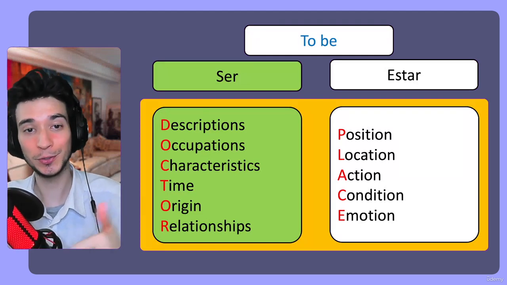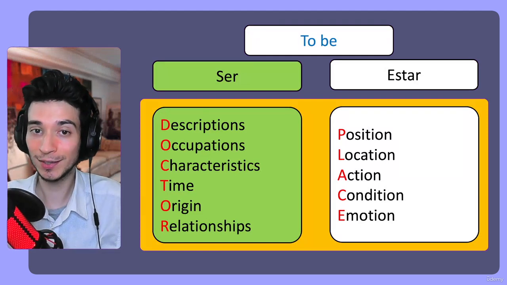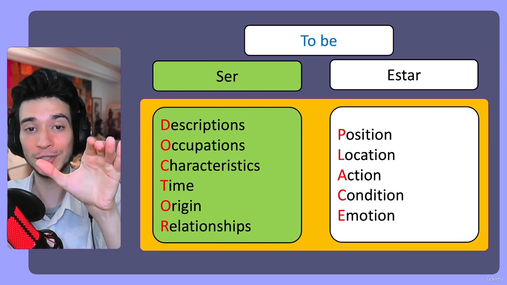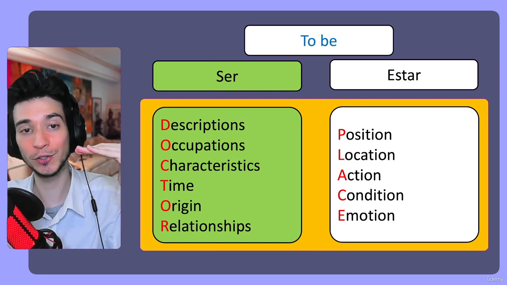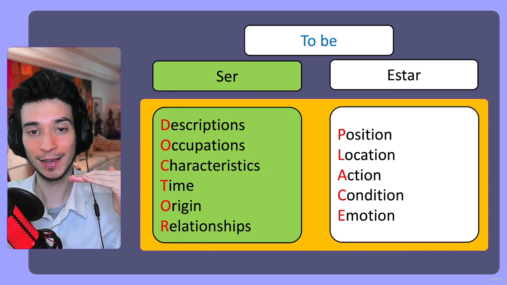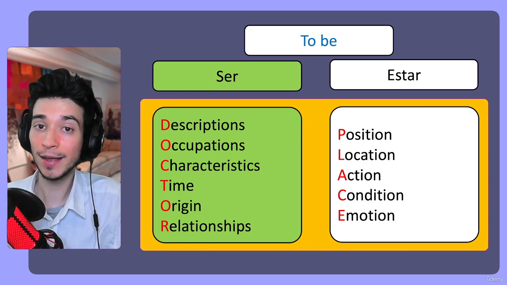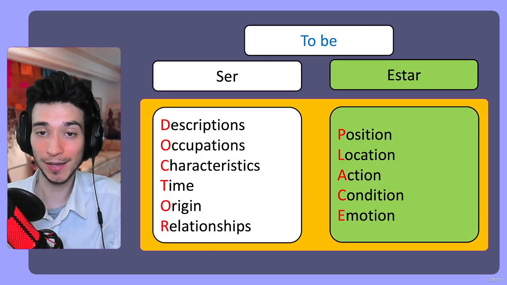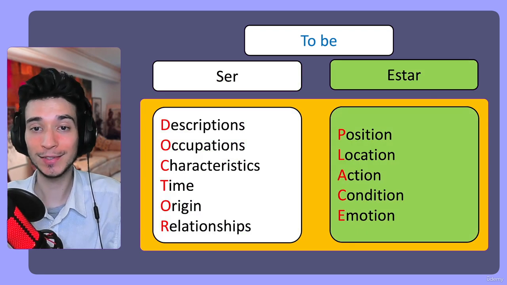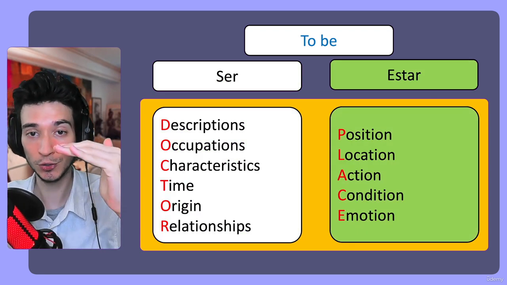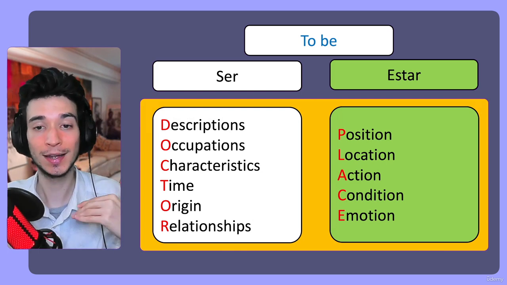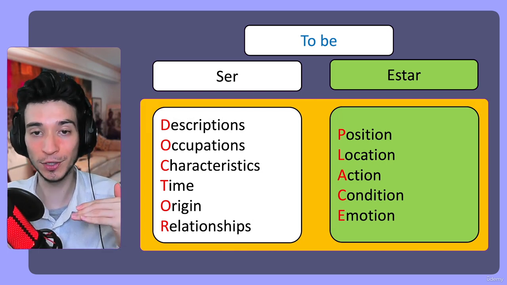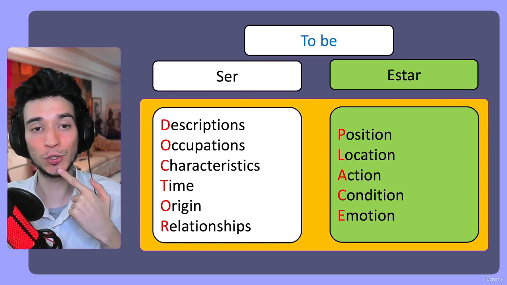Okay, so now it's part 2. So we recently talked about how to use ser, which are related to descriptions, occupations, characteristics, time, origin, and relationships. And now we're going to discuss estar. So estar refers to the position you're in, your location, what action you're doing, some conditions, and emotions.